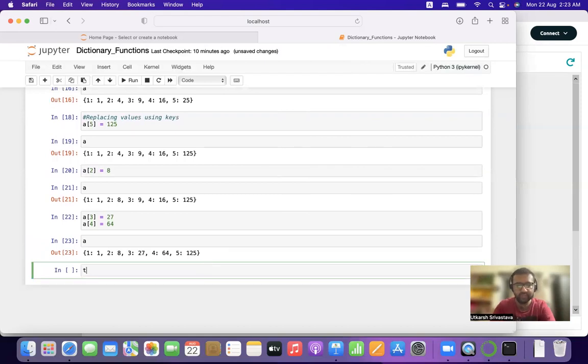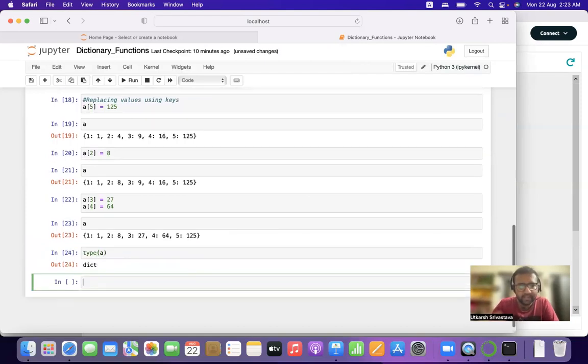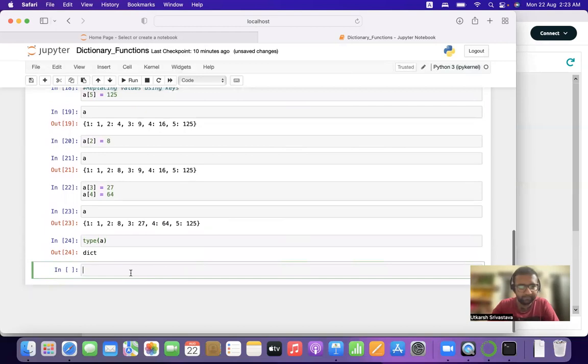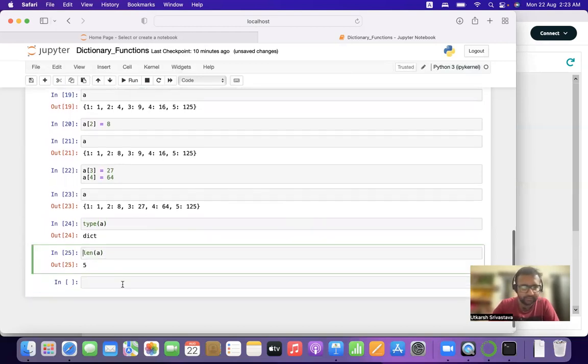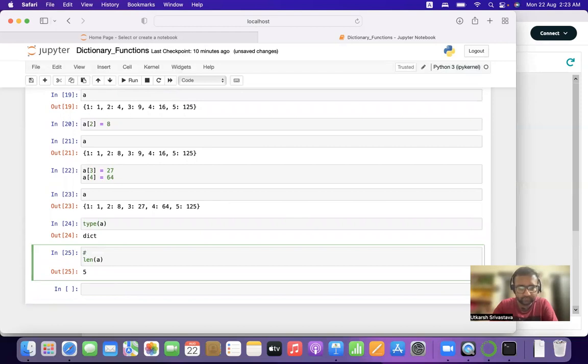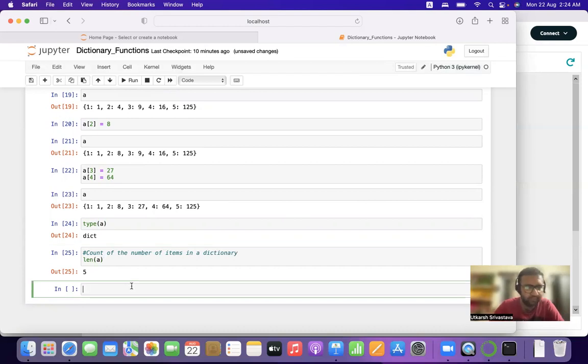And we can check its type. It will show it as dict. To check the length of the dictionary, len shows us the count of the number of items in a dictionary. If you have any doubts, please feel free to ask in the comments box.